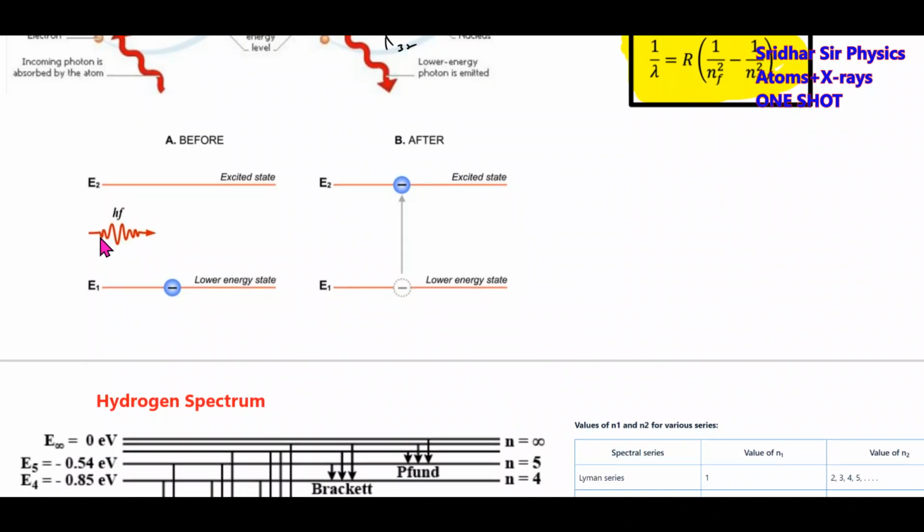Now, if an atom absorbs the photon, it will get excited, and it will stay in the excited state. For what interval of time will it stay here? 10 to the power of minus 8 seconds. And again it will get de-excited.